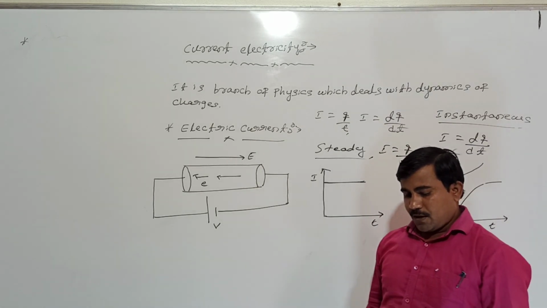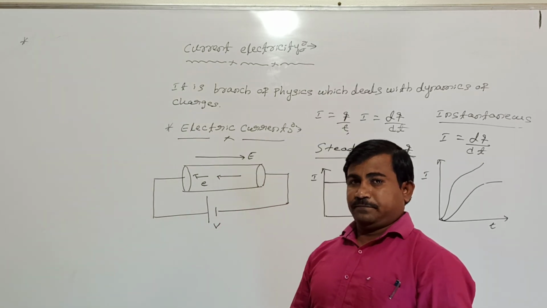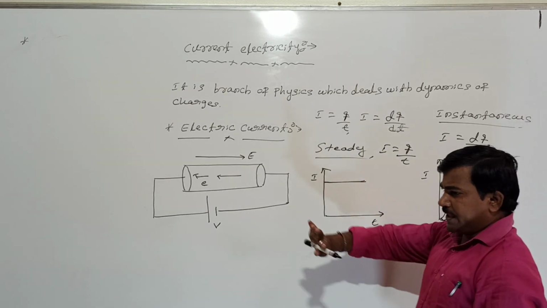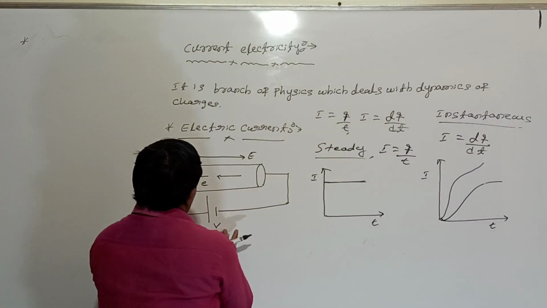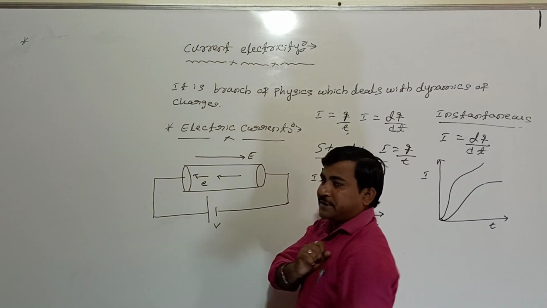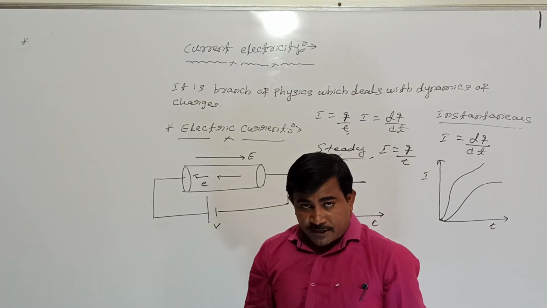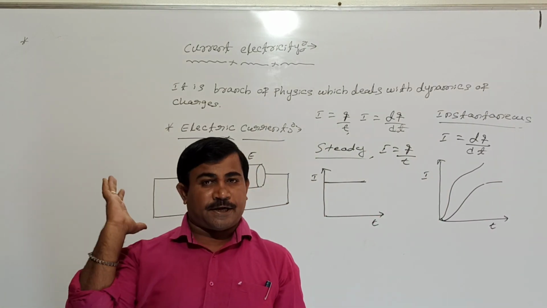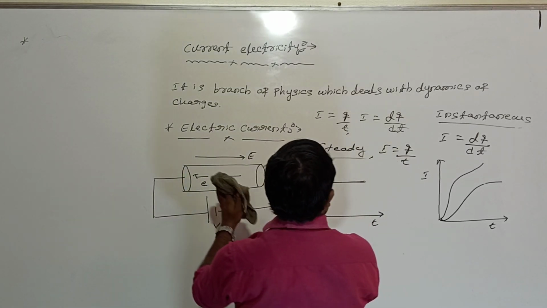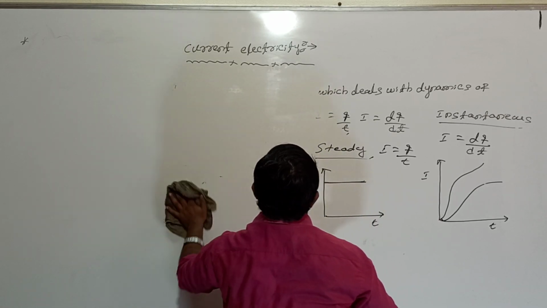Then students, how do we take the direction of flow of the current? That is the convention of electric current in the conductor. That we will see. When potential difference is applied to the conductor, all the electrons move opposite to the direction of the electric field, as a result of which charges flow in the conductor. When charges flow in the conductor, it is responsible for electric current. Let us see how to take the direction of current here, the convention of direction of current.